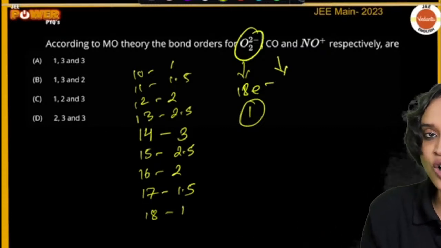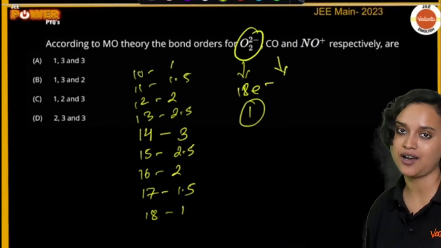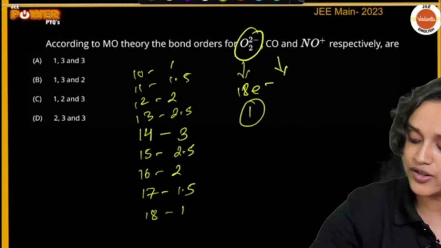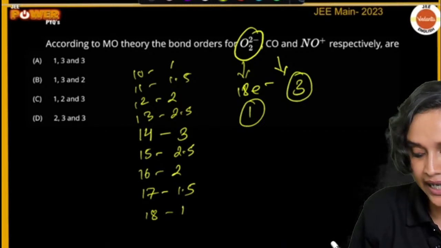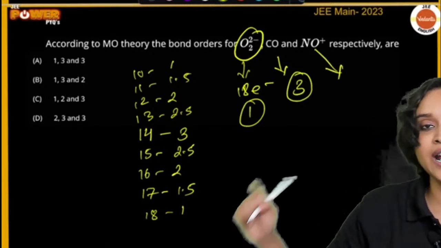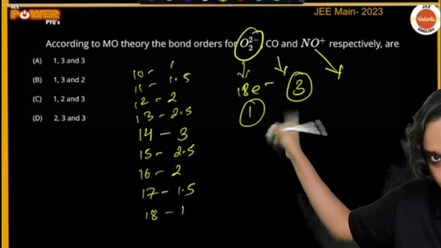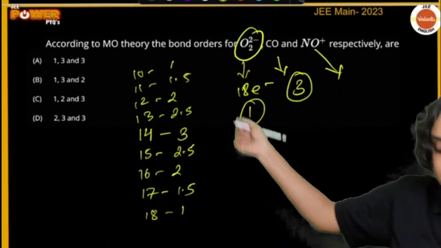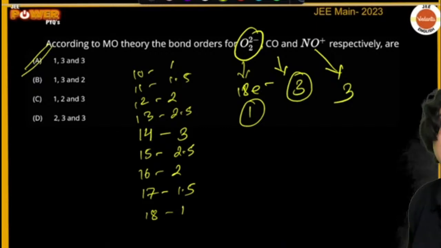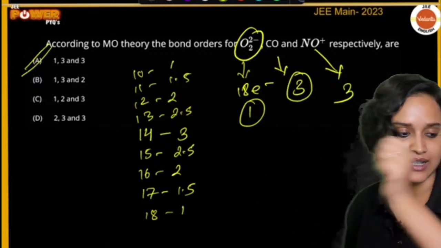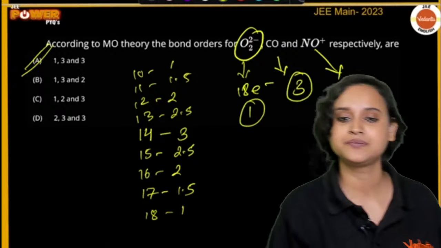Now, for carbon monoxide, carbon has 6 electrons in the outermost shell, oxygen has 8 electrons, right? So 6 plus 8 is 14. 14 means bond order is 3, right? For NO plus, 7 plus 7 is 14. So 14, that means the bond order is once again 3. So option A, that is 1, 3 and 3, is the correct answer.